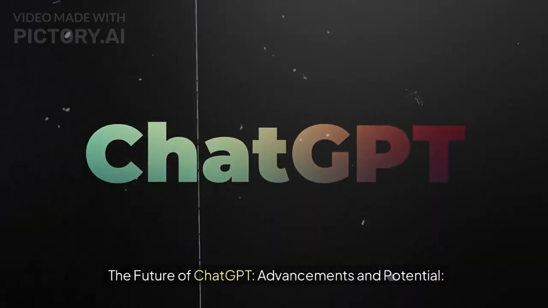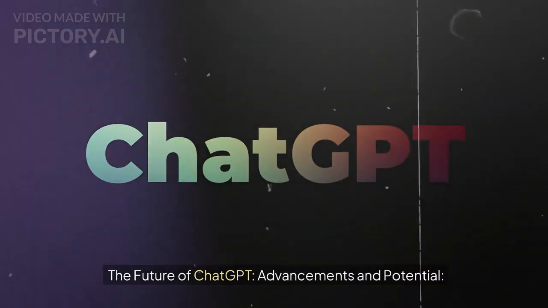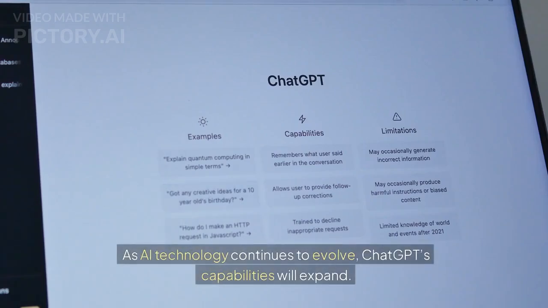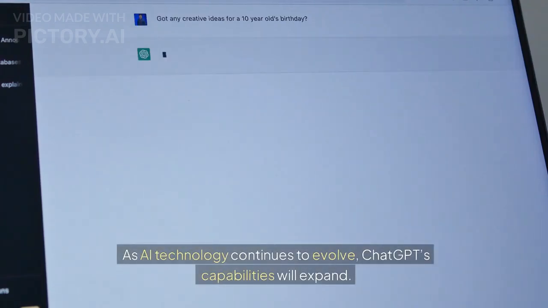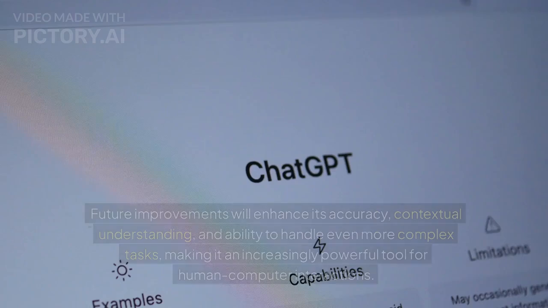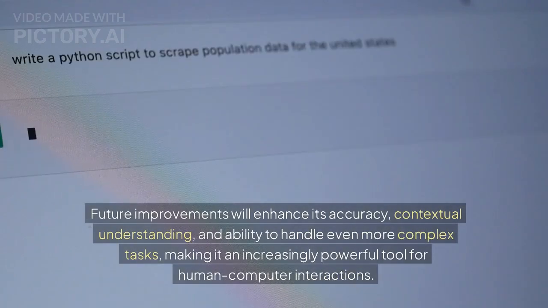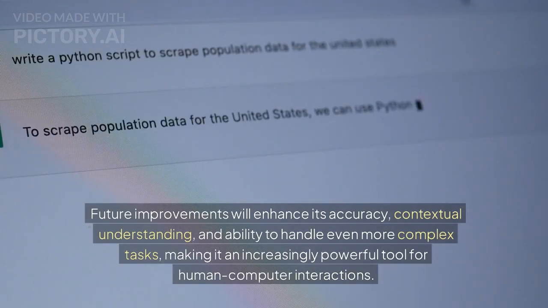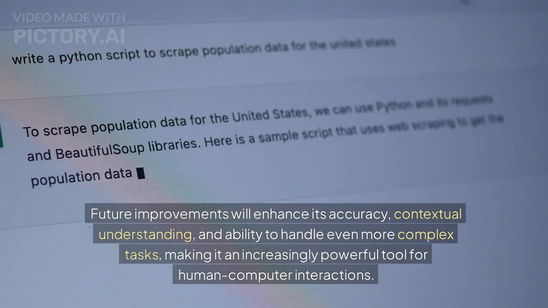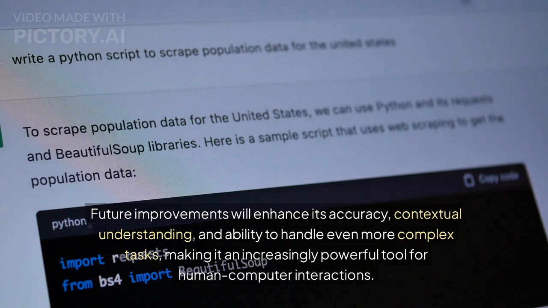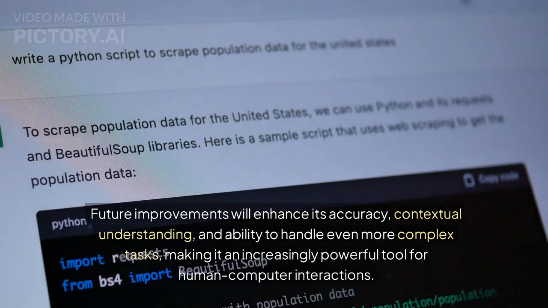The future of ChatGPT, advancements and potential. As AI technology continues to evolve, ChatGPT's capabilities will expand. Future improvements will enhance its accuracy, contextual understanding, and ability to handle even more complex tasks, making it an increasingly powerful tool for human-computer interactions.